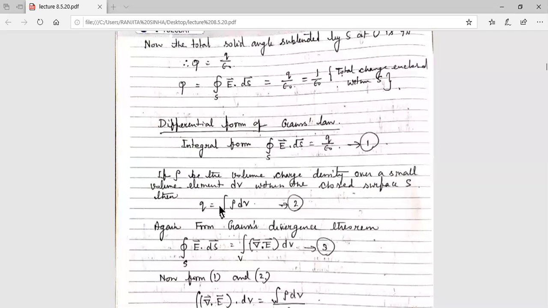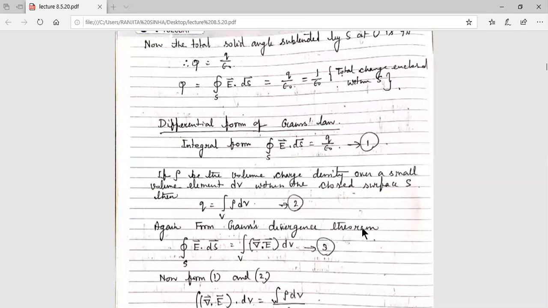Now if we integrate over the whole volume V, we get the total charge Q, that is this Q.